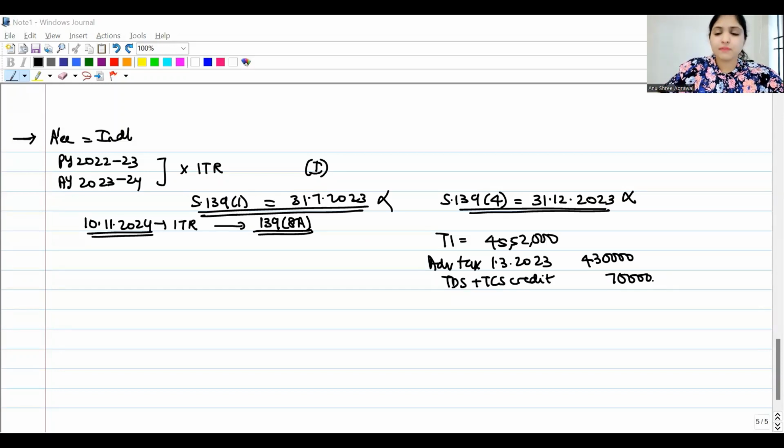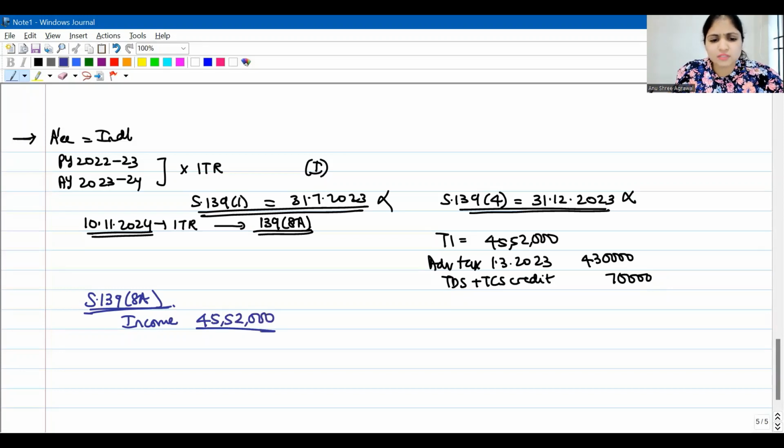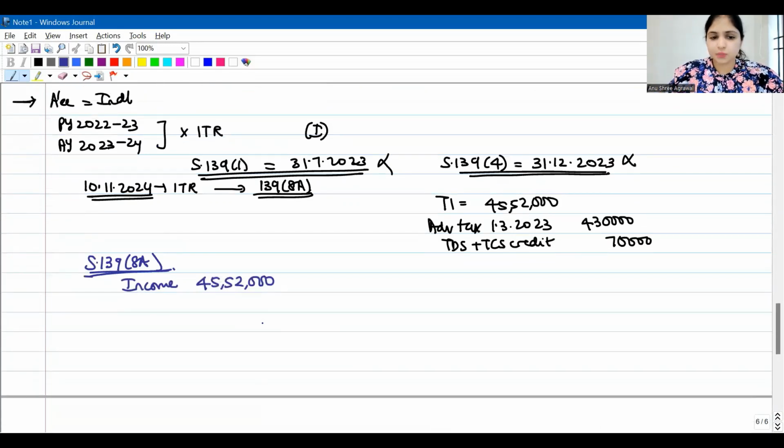See, first of all, we will calculate his tax liability. Okay, so what is he going to file? He is going to file section 139.8A return. Now in that return, he is going to declare an income of how much? 45 lakh 52,000. He is not filing a loss return, he is filing an income return only. He is declaring an income of 45 lakh 52,000. Now first of all, on this income, what will be his tax liability? How do we calculate tax?